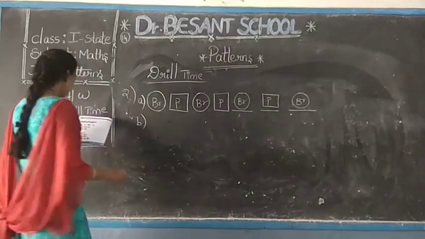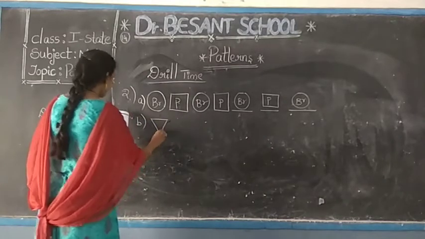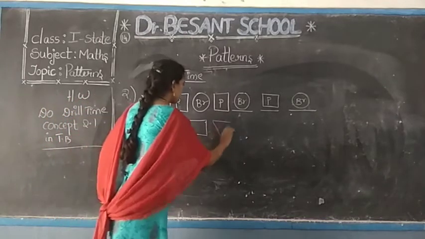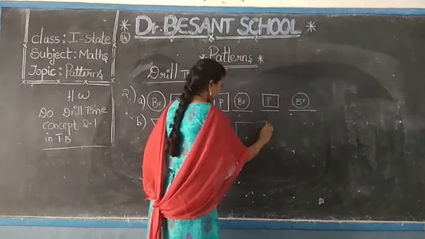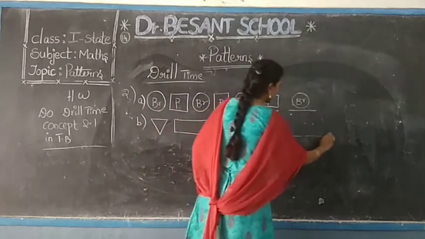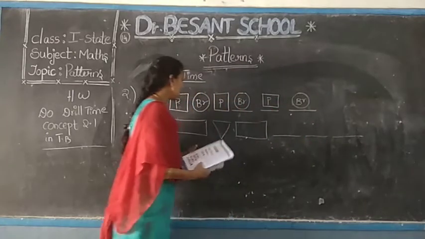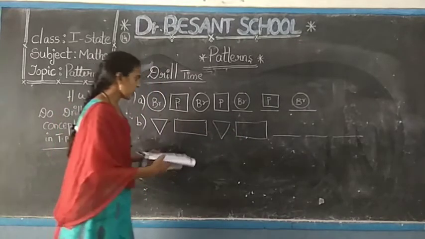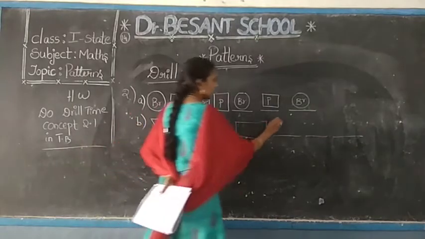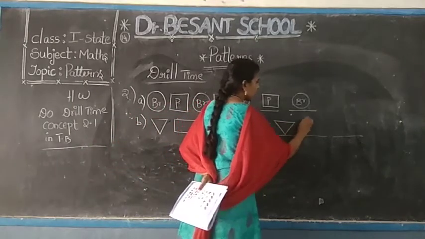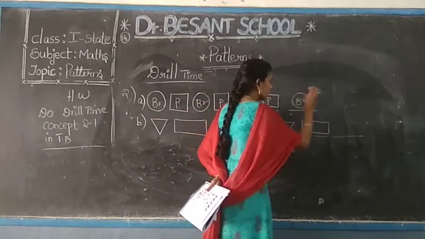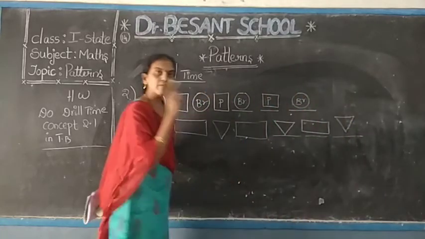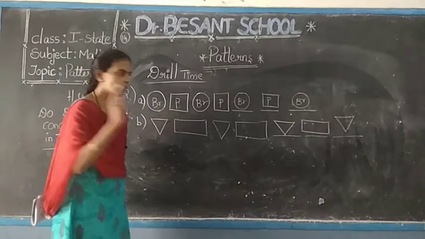B. First one is triangle, rectangle. Triangle, rectangle. Okay, after that you have to follow the next three. See here, triangle, rectangle. What is the next shape going to be? Yes, triangle. After that, rectangle again, triangle. Understand?